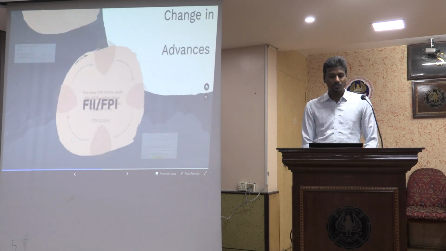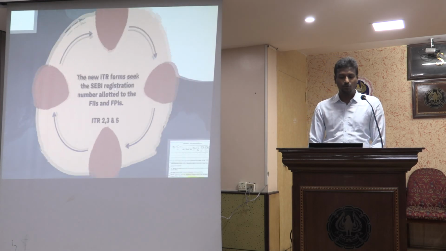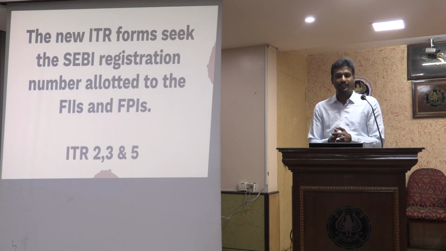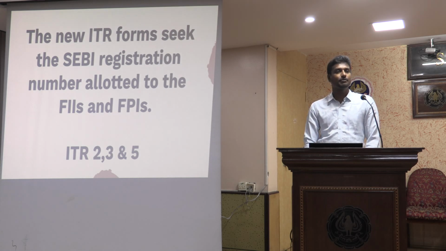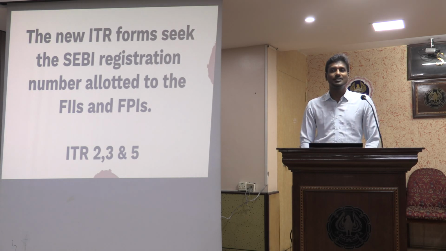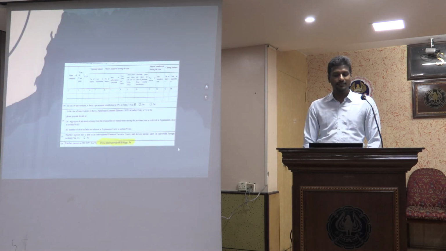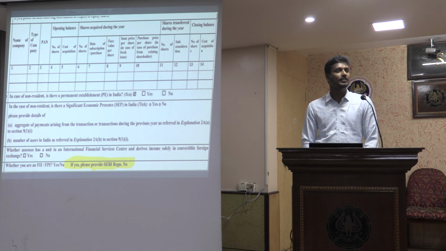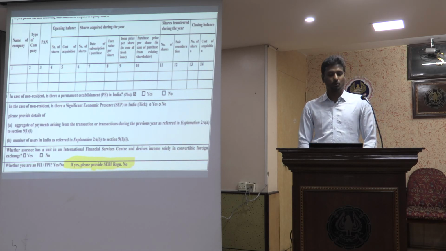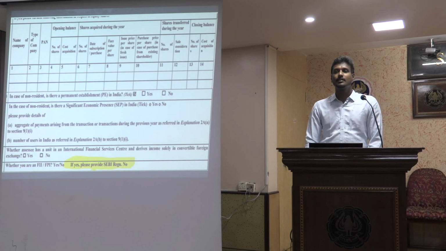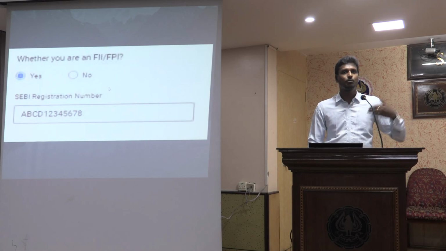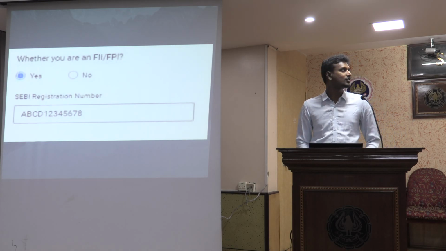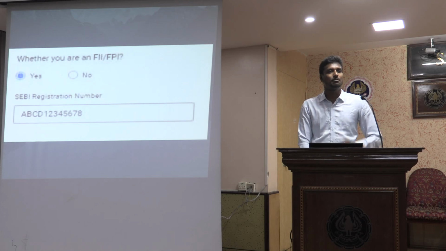And then a small disclosure change in the FIIs and FPIs. So in case of ITR 2, 3 and 5, if somebody is an FII or FPI, they need to give the SEBI registration number. Earlier this was not asked. Now there is a specific column. The moment I answer the question telling whether I am an FII or FPI, the moment I say yes, then I'll have to provide the SEBI registration number. So this is how it looks like. The SEBI registration number pop-up will come in, then I'll have to fill in the SEBI registration number to update in the ITR data.